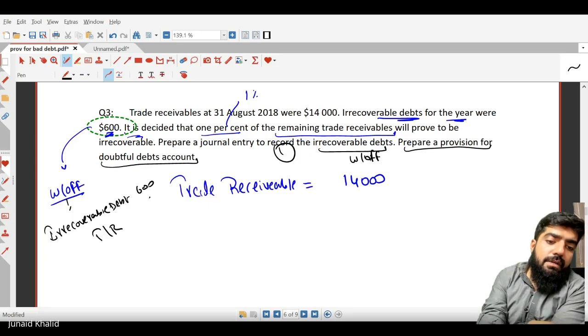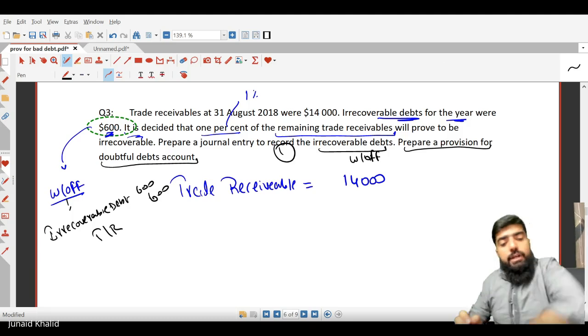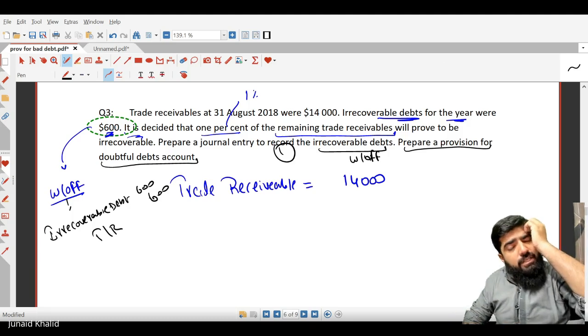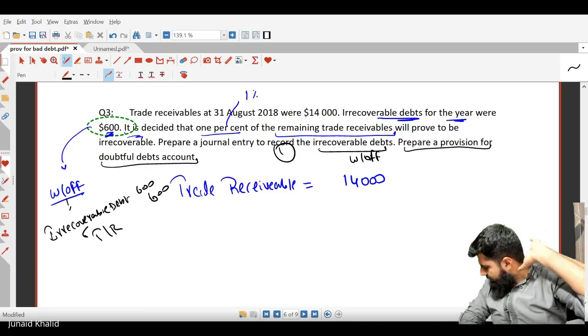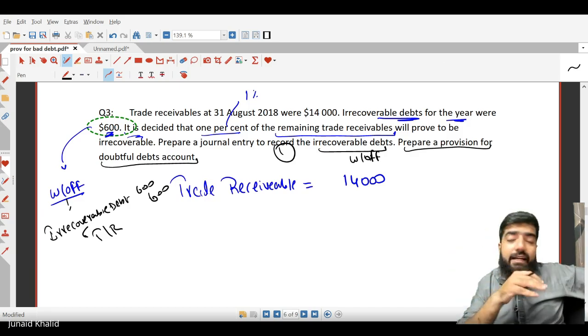The bad debt, which is 600, will be debited, and trade receivable is credited by 600, right? So is trade receivable increasing or decreasing? It is decreasing, because we are writing off, deleting the receivable.